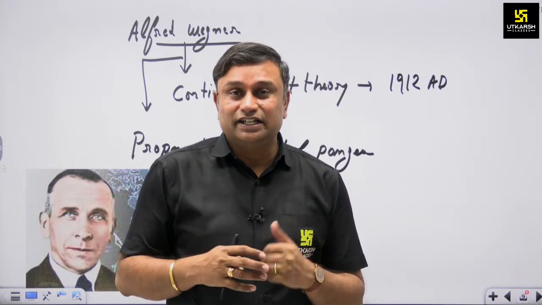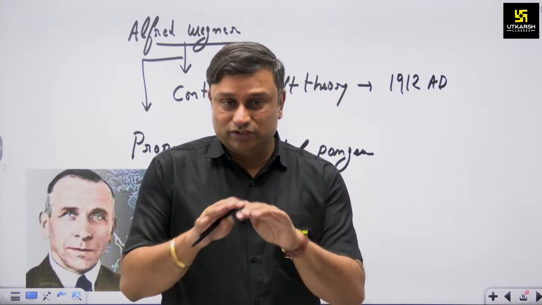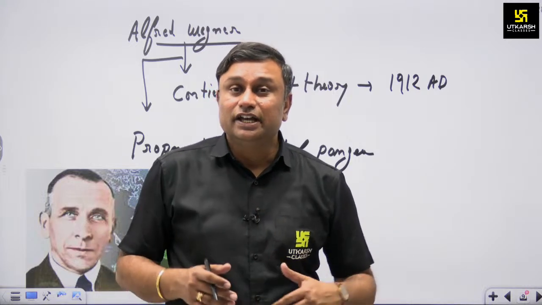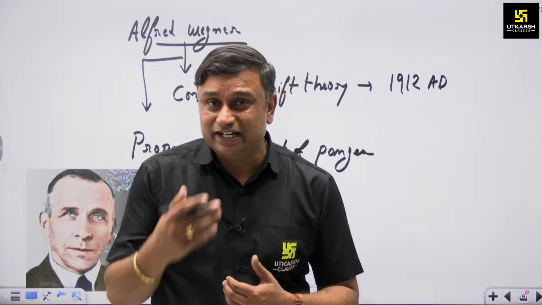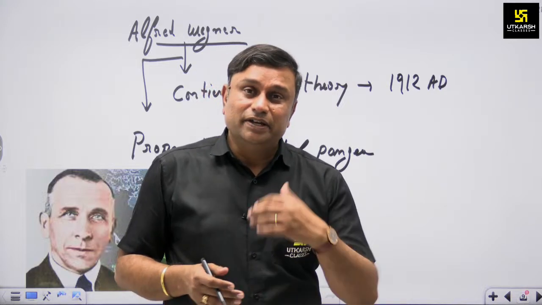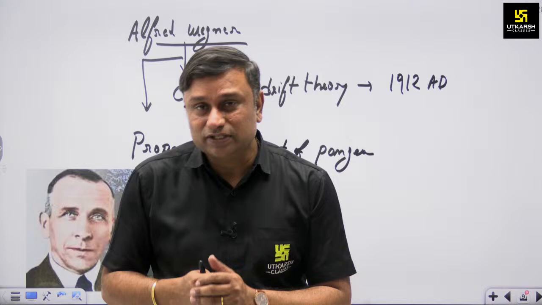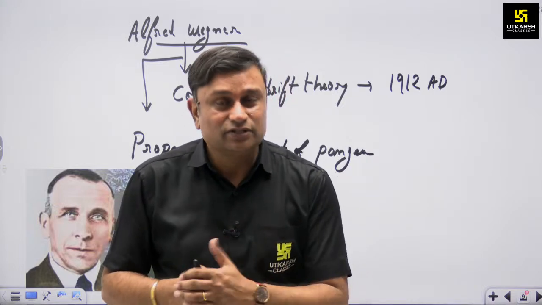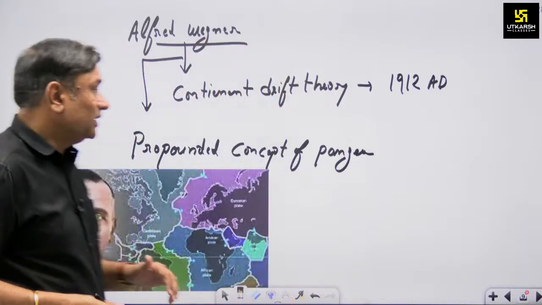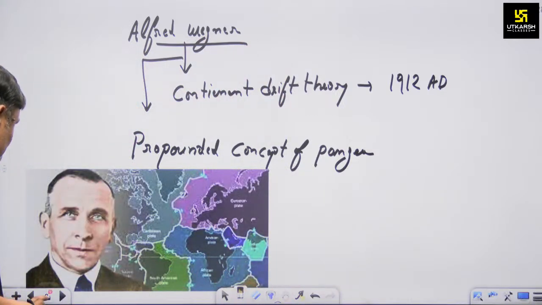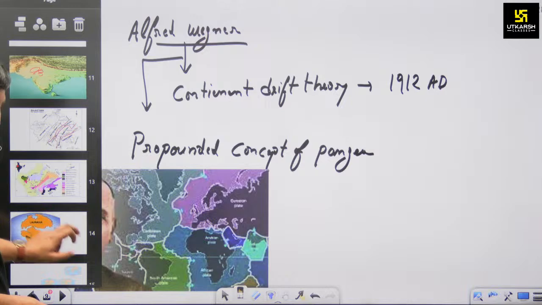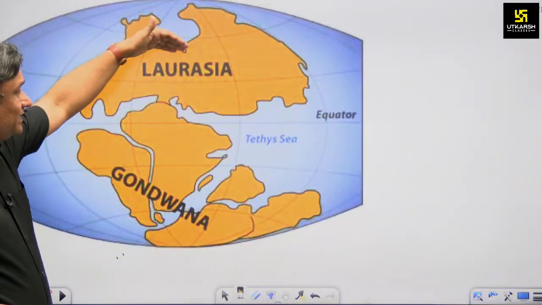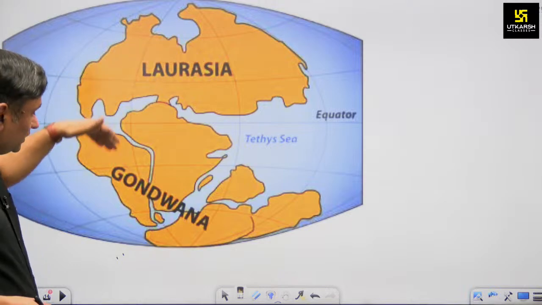He at that time says that this Sial portion, the upper part of Earth, is moving from one place to another place, and due to this movement, this land mass of Pangaea bifurcated into two sections. The first one, the northern one, is known as Laurentia, and the southern one is known as Gondwana land, which I already showed you through this diagram. As you know, Laurentia is the upper part of Pangaea and Gondwana land is the southern part of Pangaea.